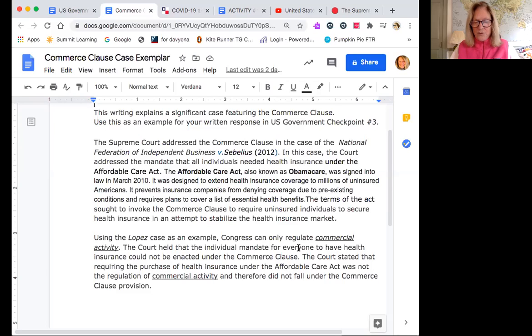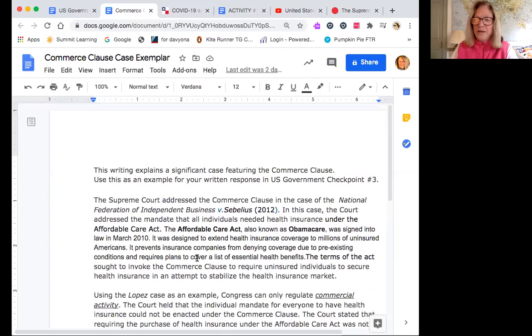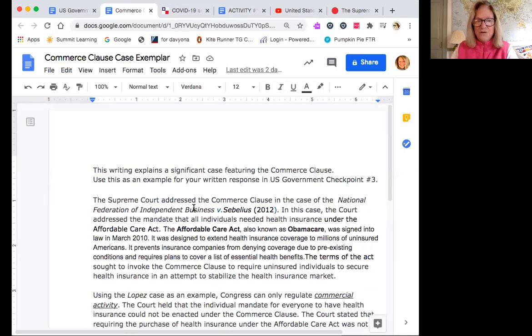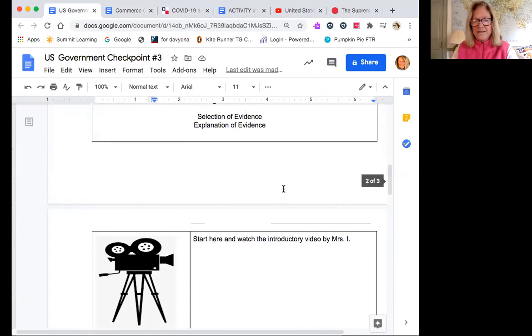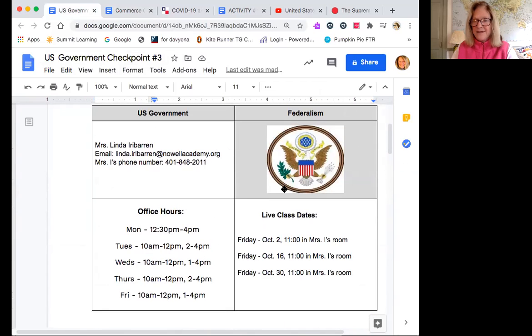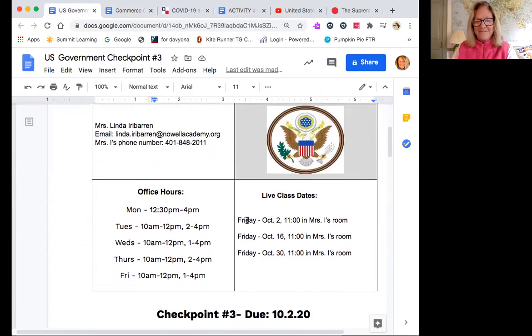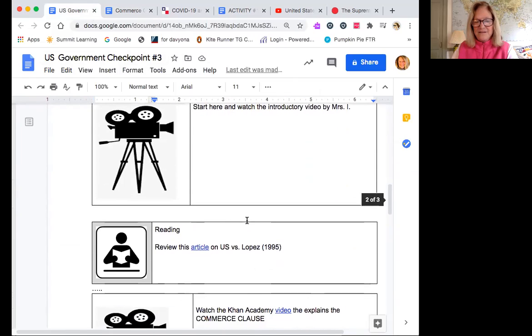And I would like you to plan to do this during our live work hours on the 2nd of October. We're all going to be together for a live class. And I think this would be a good place to work on this very short 2-paragraph essay. Okay, so this is an overview of checkpoint 3. And if you have any questions, you know where to find me.